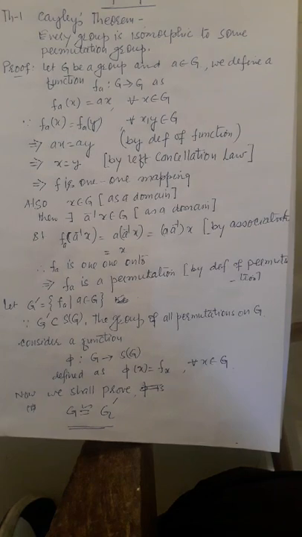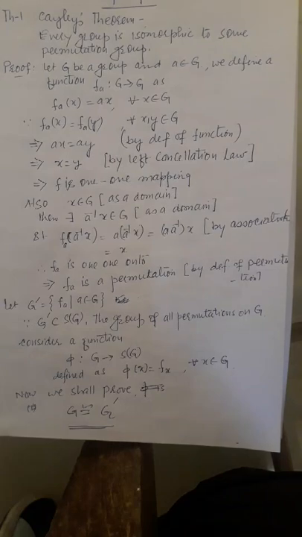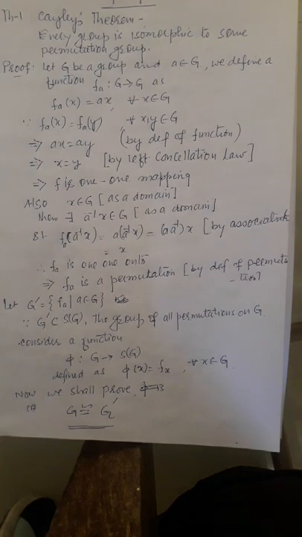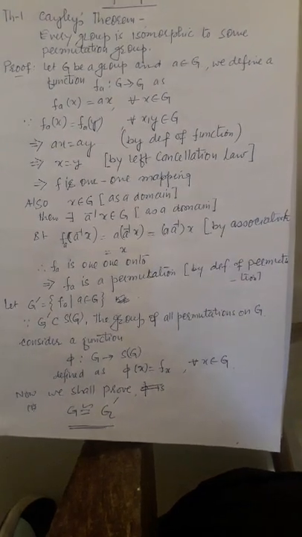Let x belong to G as codomain. Previously I had written wrong here; it should be codomain. Then there exists a inverse x belonging to G as domain. Then f_a of a inverse x, using the definition of the function, we write x.